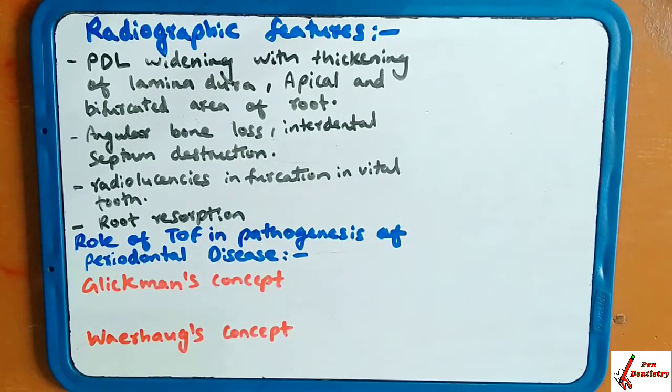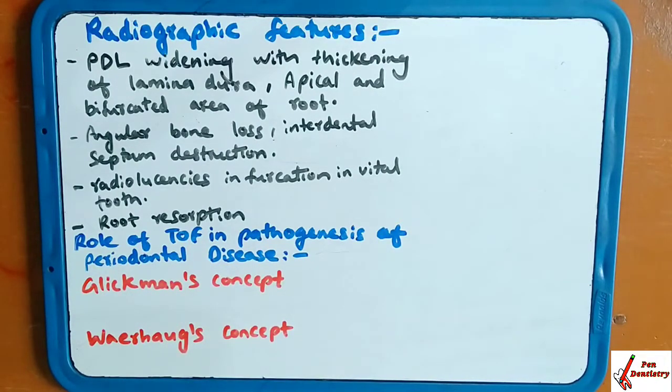Now the role of TFO in the pathogenesis of periodontal diseases. What happens in periodontal disease and what is the role of TFO? That is explained by the Glickman concept and the Waerhaug concept. First, the Glickman concept.